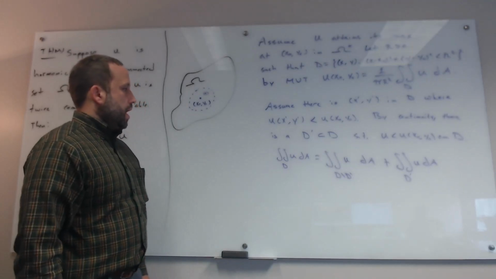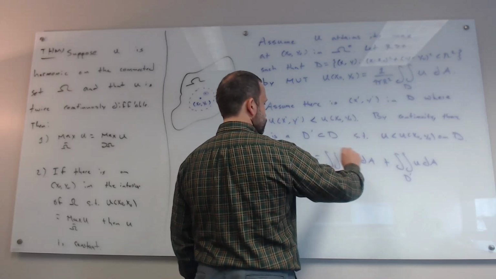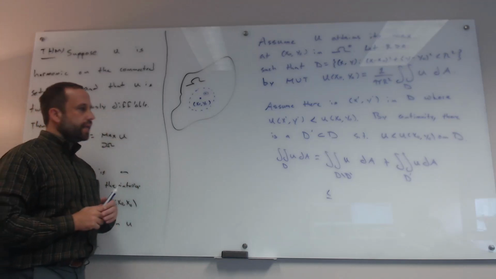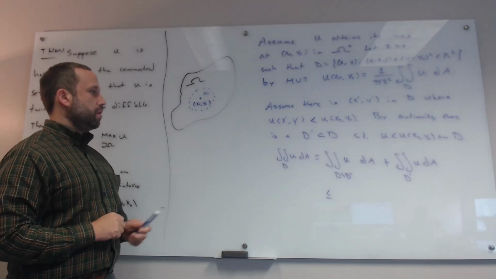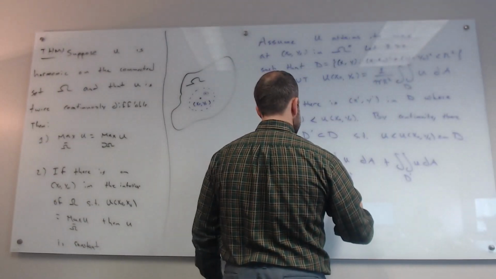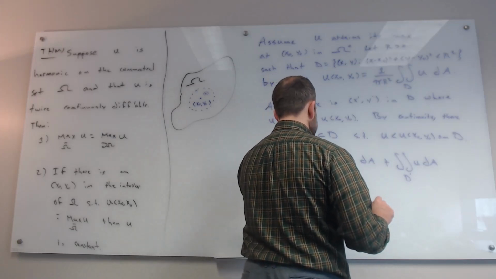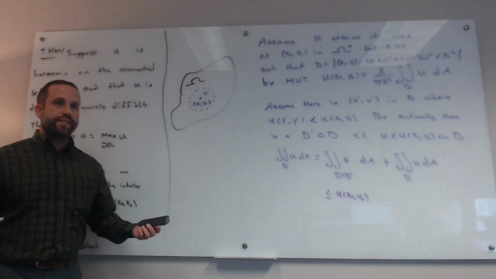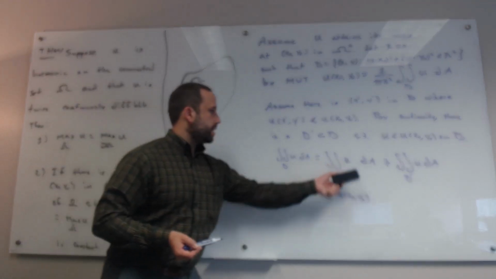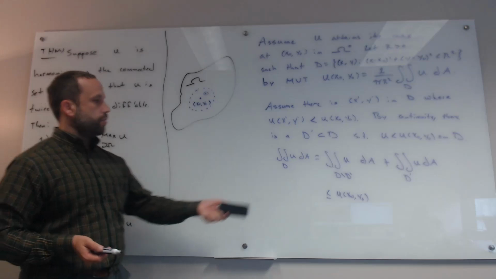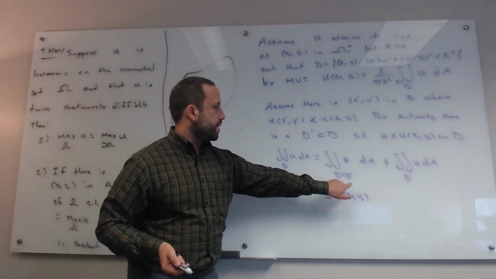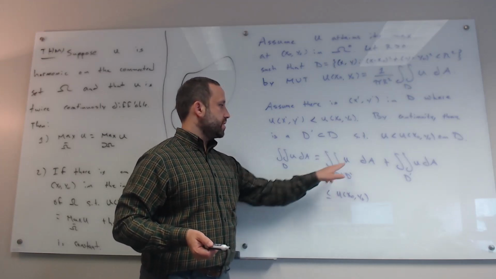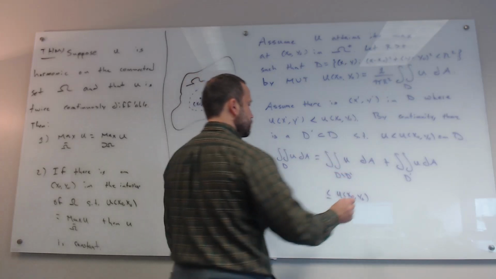Now, since U is less than or equal to the maximum, this first integral is going to be less than or equal to U of x naught, y naught, which is the maximum of U, times the area, because if we replace U by a constant, it's just the constant times the area of D minus D prime. I'm going to use absolute values here.